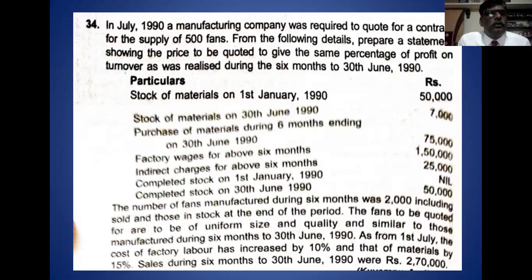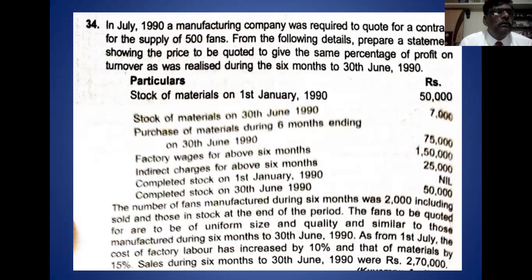It means they received an order, or they want to supply 500 fans in July 1990. The following details are given. On the basis of the following details, prepare the statement showing the price to be quoted to give the same percentage profit on turnover. They expect the same percentage profit on the turnover, as realized in the 6 months ending 30th June 1990.